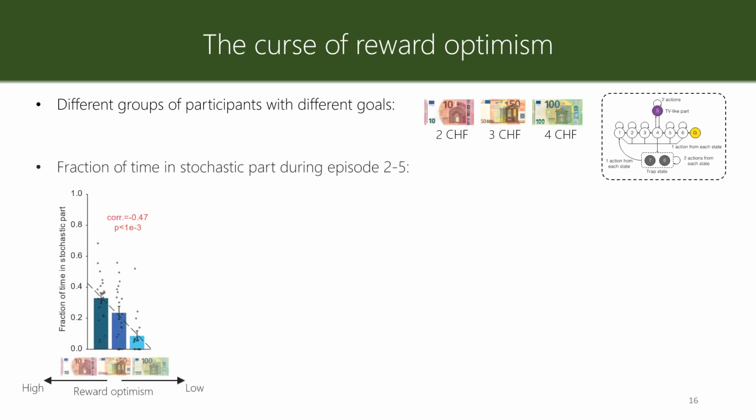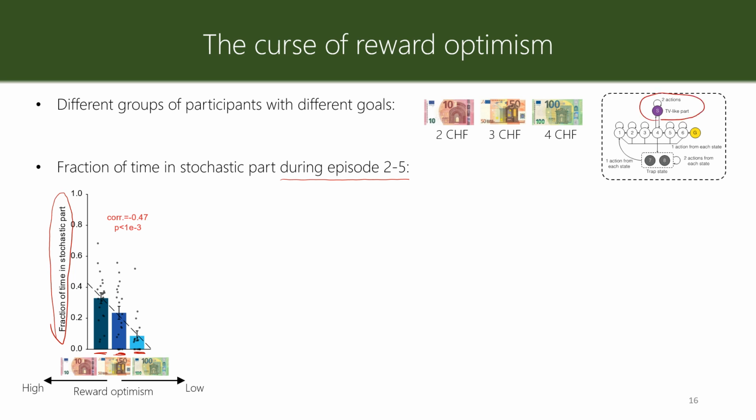So here on the x-axis, you see the reward optimism, different groups of participants: the 4 Swiss franc, 3 Swiss franc, and 2 Swiss franc. On the y-axis, you see the fraction of time that people spend during episodes 2 to 5 in the stochastic part of the environment.